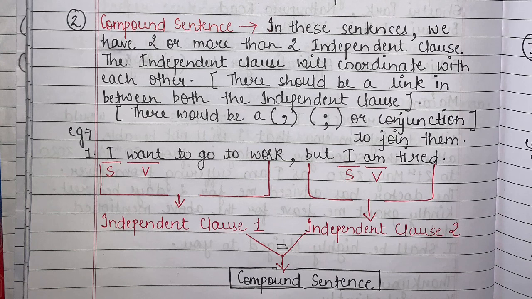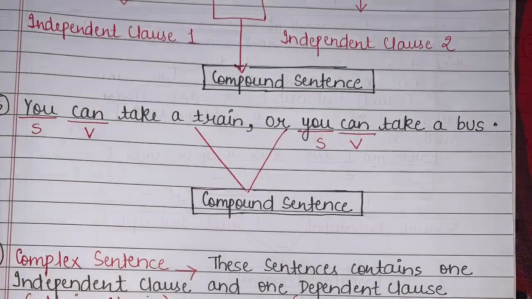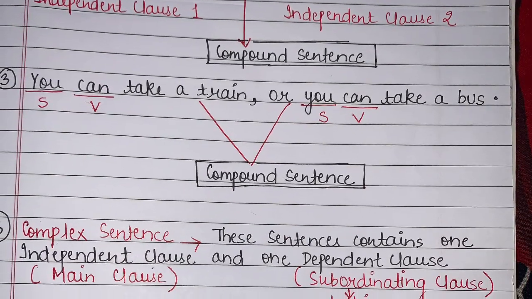Together it becomes a compound sentence. Is it clear? It's very easy. All you need to do is understand: independent clause 1 plus independent clause 2 is equal to compound sentence. So I need two independent clauses in order to make one compound sentence, right?